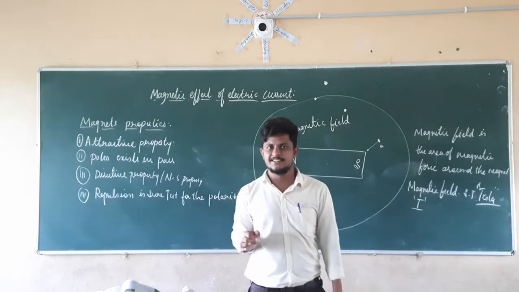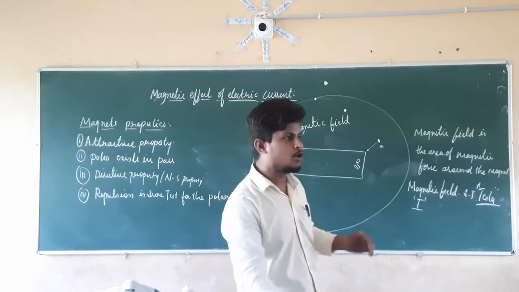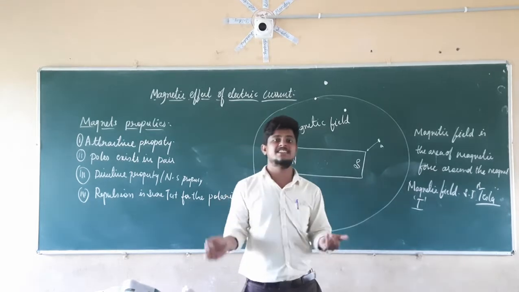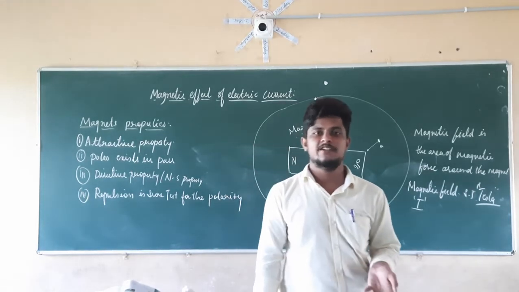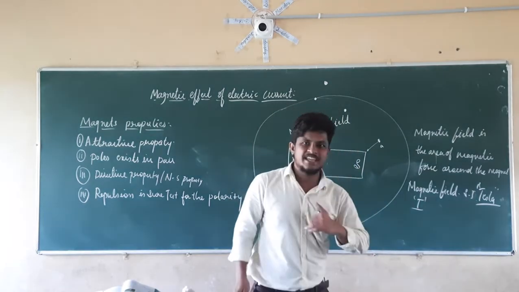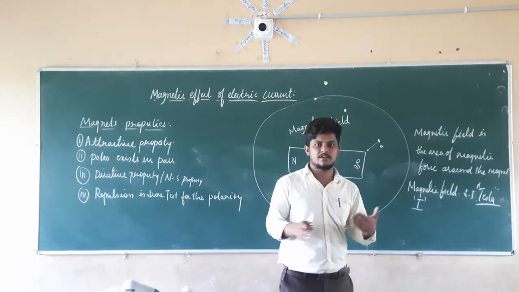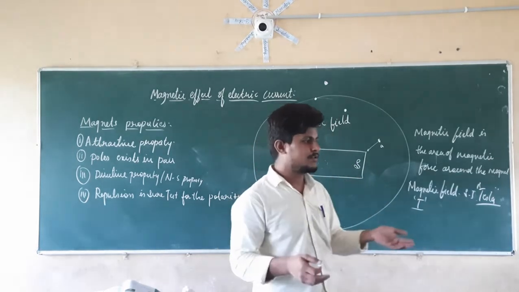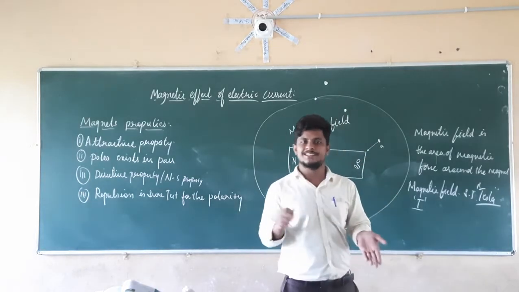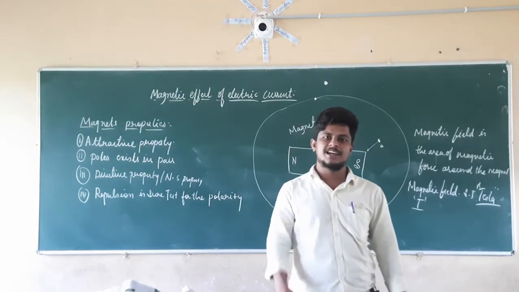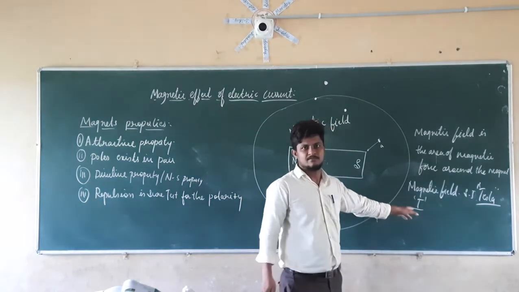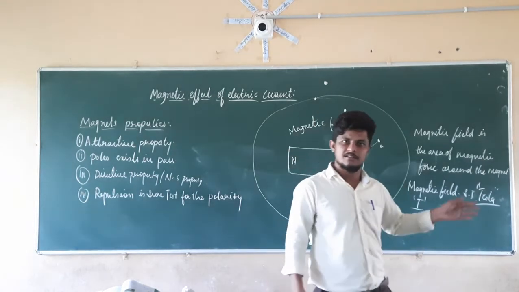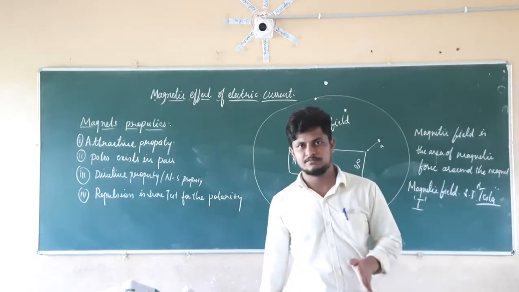Tesla is the name of a scientist, Nikola Tesla. He is one of the most important scientists in the field of electricity. All the equipment which work on AC current, about which we are going to discuss in further sections, like the fan, mobile phones, bulbs, all work on AC current only. The inventor of that AC current is Nikola Tesla. Because of that, the SI unit of the magnetic field is Tesla.